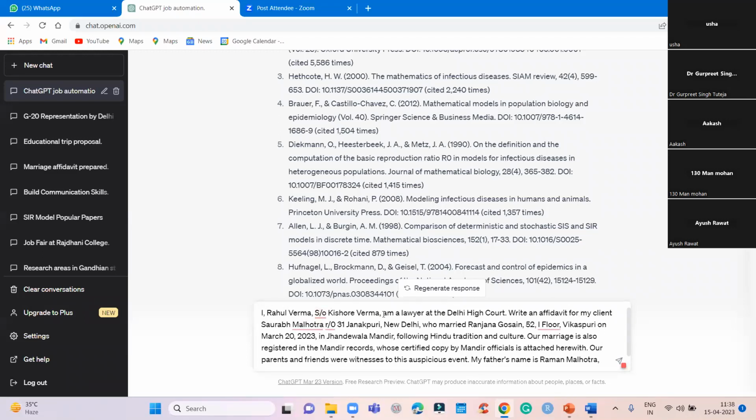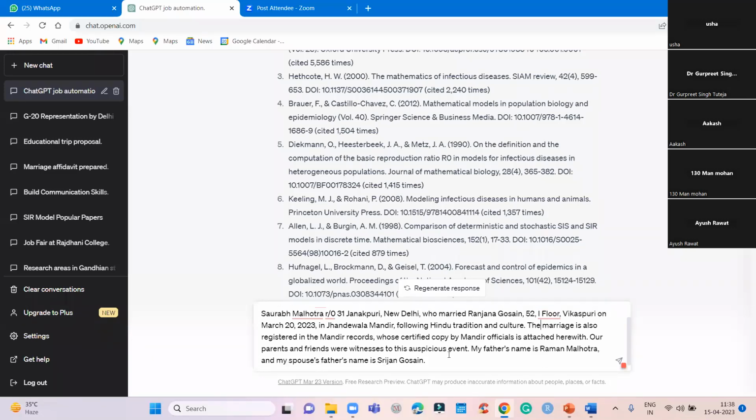I, Rahul Verma, son of Kishore Verma, am a lawyer at Delhi High Court. Write an affidavit for my client Saurabh Malhotra, resident of Janakpuri, who married Ranjana Gosain, resident of Vikaspuri, in March 2023 in Jandewala Mandir, following Hindu tradition and culture. The marriage is also registered in the Mandir records, whose certified copies by Mandir officials are attached herewith. Our parents and friends were witness to this auspicious event. My father's name is Raman Malhotra and my spouse's father's name is Srijan Gosain.